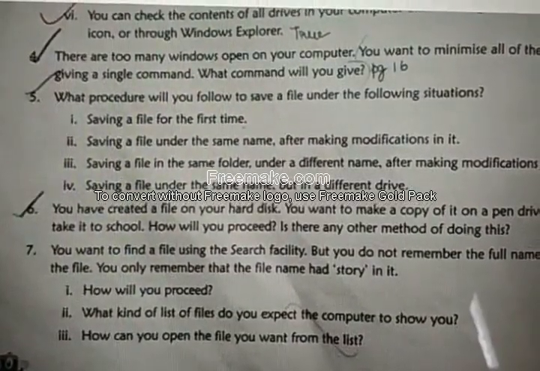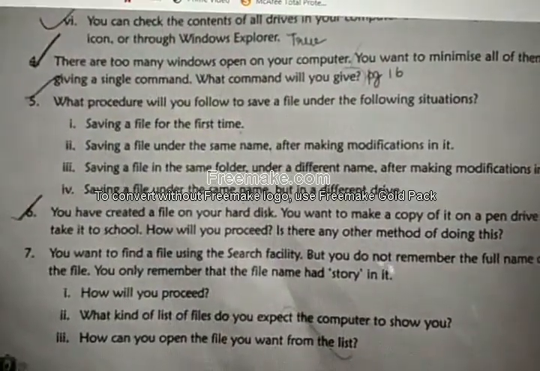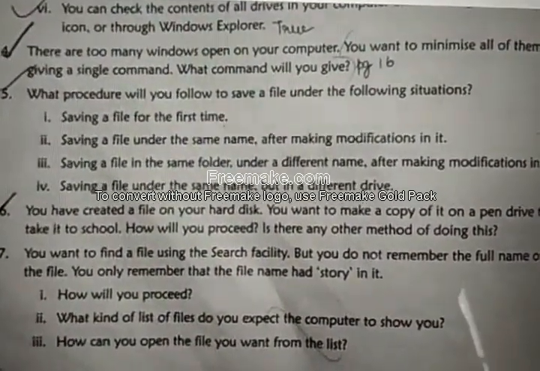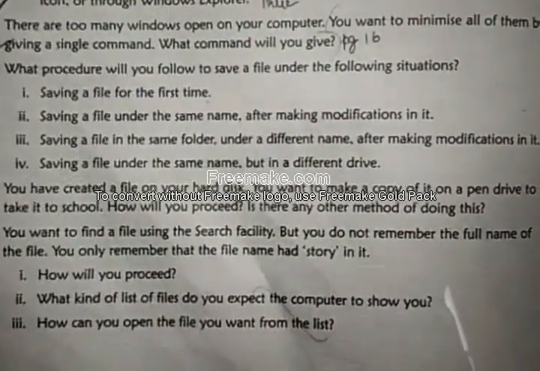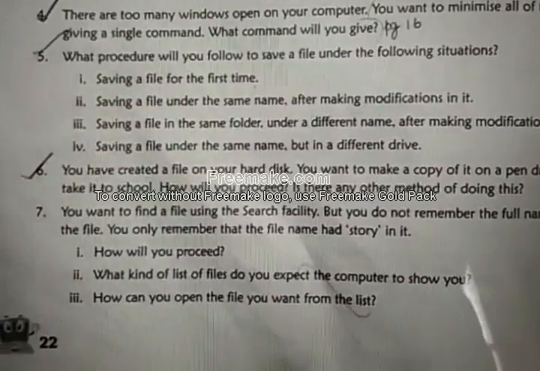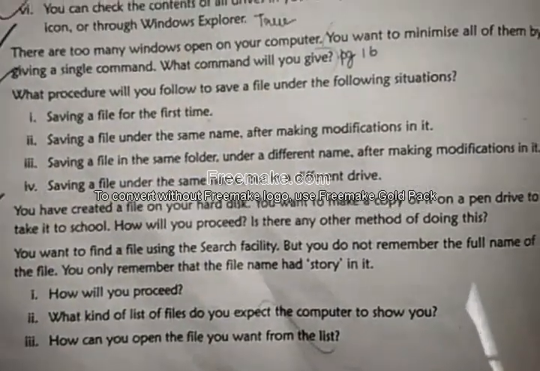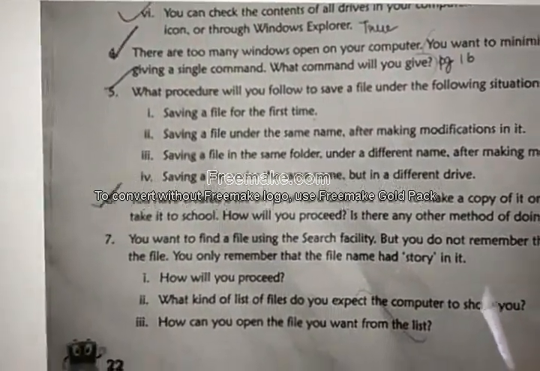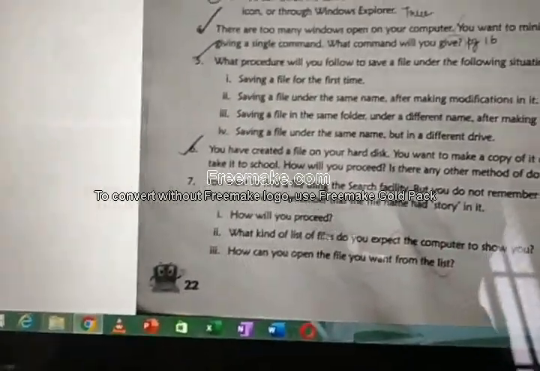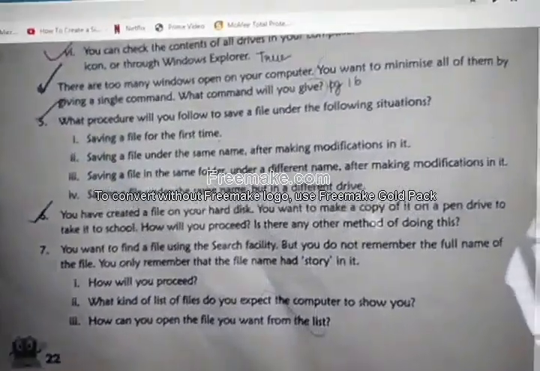Okay, now we will go for the fifth question. What procedure will you follow to save a file under the following situation? What are the procedures you can follow to save the files? Okay, under these 4 criteria, they have given 4 criteria. Under that criteria, you want to save a file. How will you save? First one, saving a file for the first time. If you want to save a file for the first time, what is the procedure?